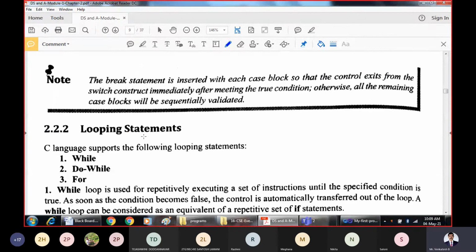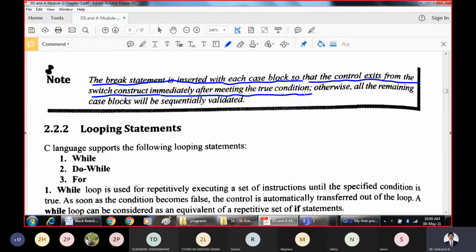As I said, the break statement is inserted with each case block so that the control exits from the switch statement. The control should exit from the switch construct immediately after meeting the true condition. Because if one block is true, then you should not execute the remaining blocks.